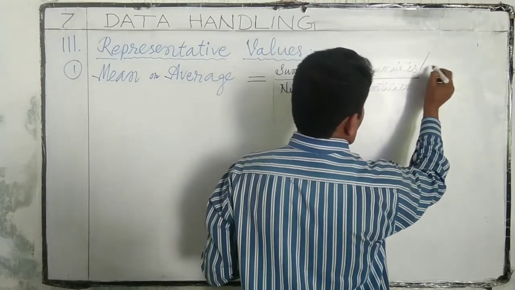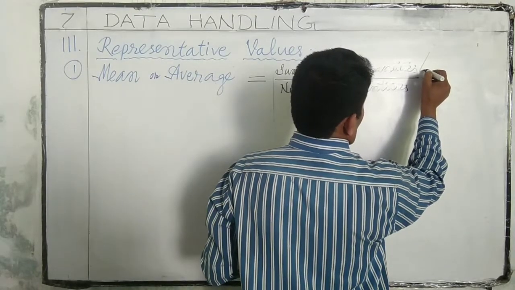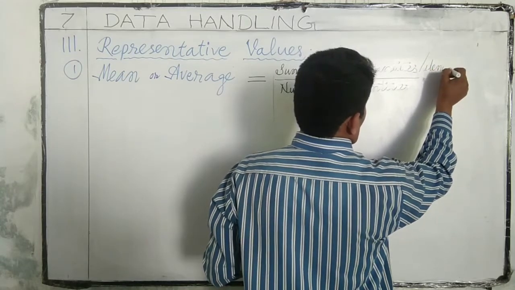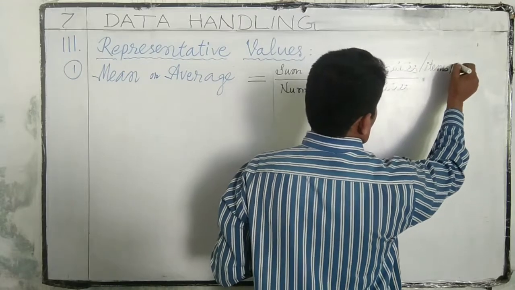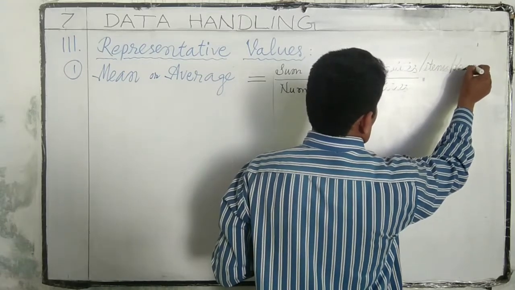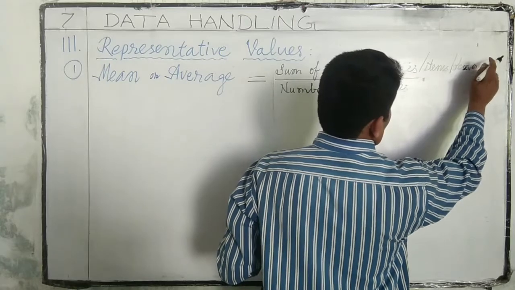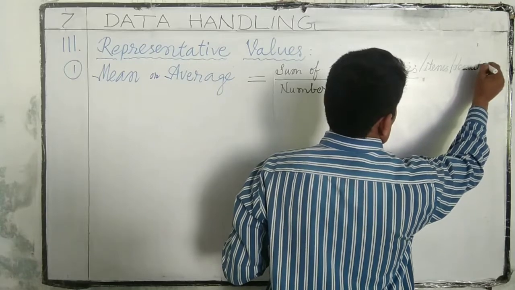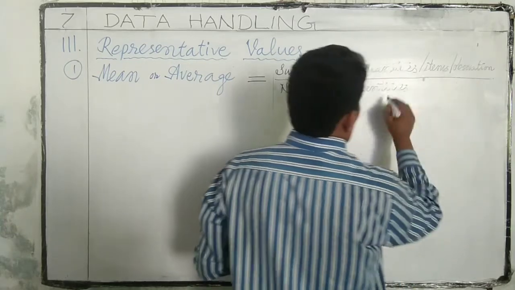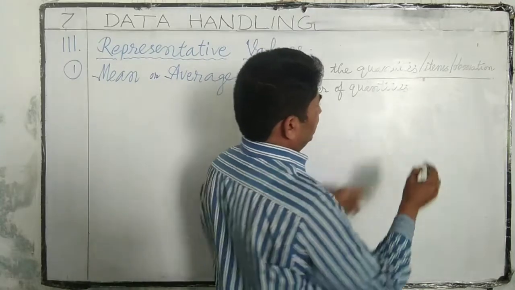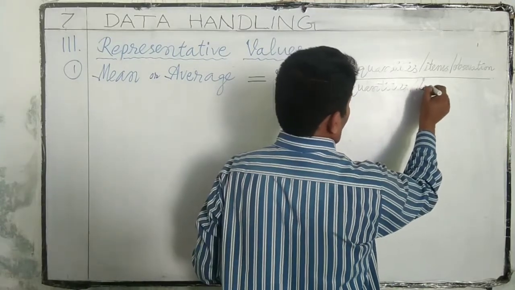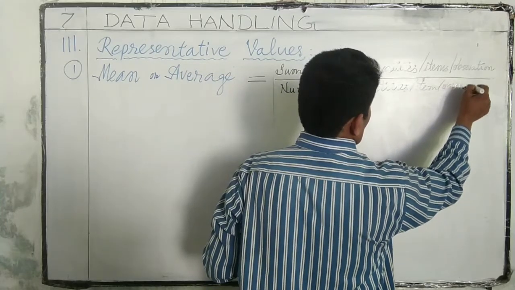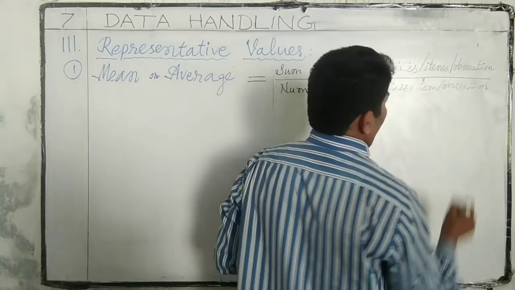Quantities are items or observations, or things.